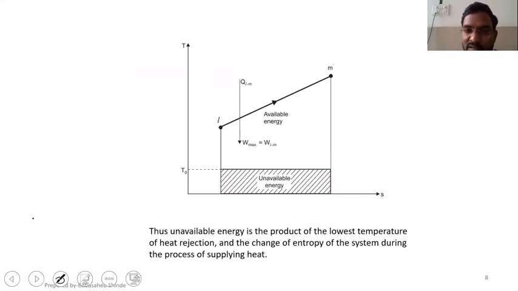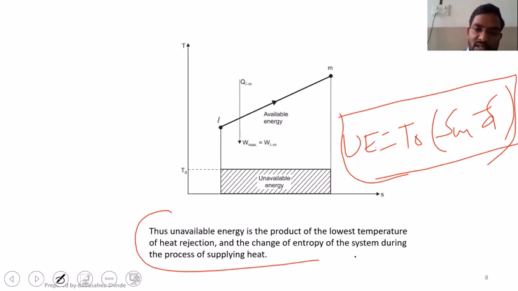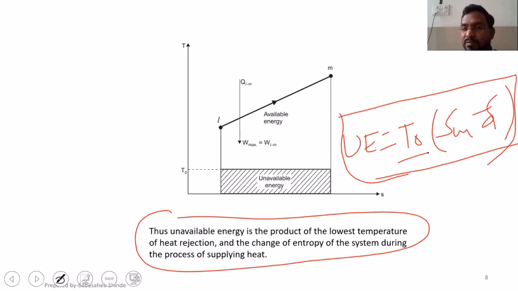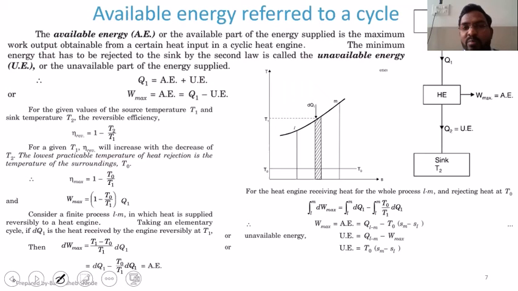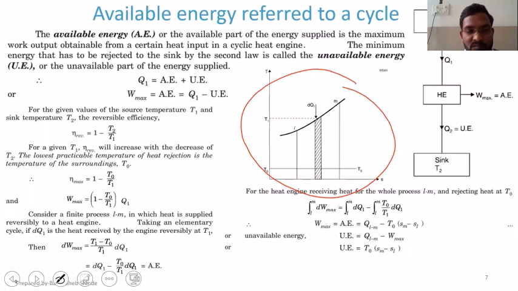Let me write it again. Unavailable energy is the product of T0 into (Sm minus Sl). Okay. So we are going to solve numericals based on this one, but before that you need to remember that unavailable energy is the product of the lowest temperature of heat rejection multiplied by change in entropy during the process. The same thing we have plotted over here. You can compare this graph with the previous graph. This diagram and this diagram, both are the same.